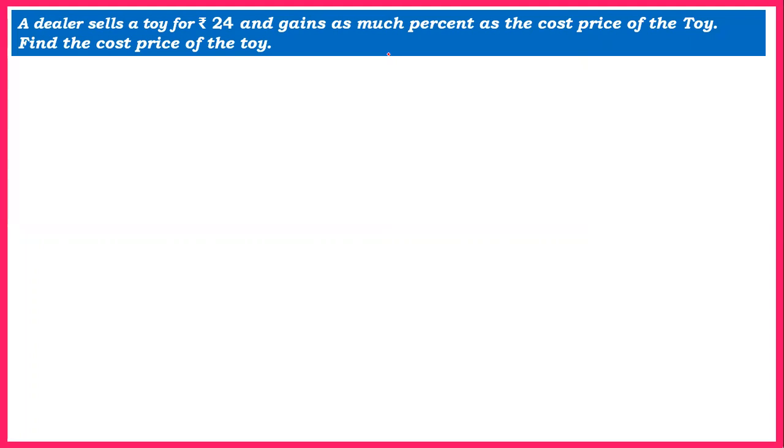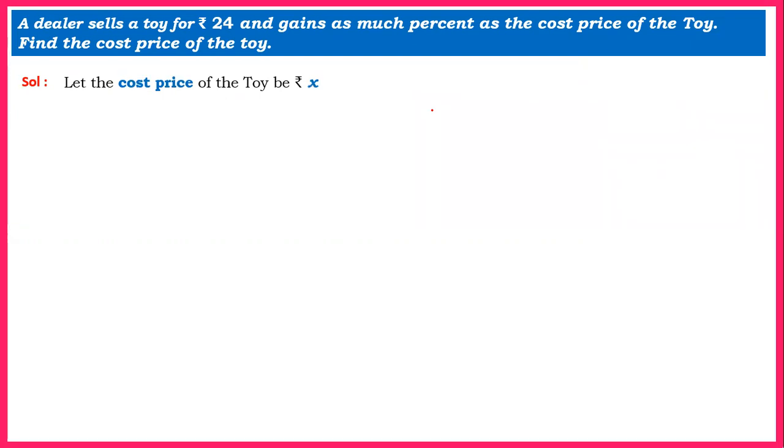So a very simple sum, if you have understood the funda of selling price, cost price, the profit and loss. So first what we would do is simply assume, because try to understand cost price is the base of any profit and loss sum. Because the percentage of profit, the percentage of loss, the base is always cost price. So what I'm going to do is, since I know cost price is not given, but the selling price is given, I'll assume the cost price to be X.